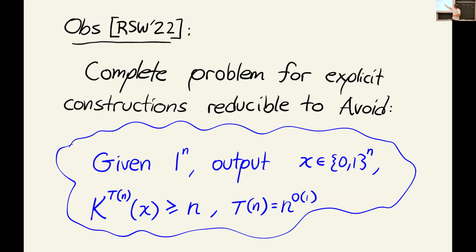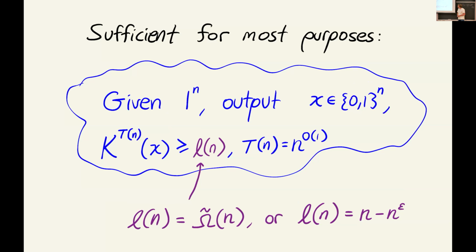And really, this is a family of problems indexed by some polynomial time bound. In many slides, I'm going to talk about constructing kpoly random strings. What I mean is fix any polynomial you want, and the goal is to output a string that's kpoly random for that specific time bound. So this is the problem that we want to solve, and if we can positively solve this under some assumption, then we'll get a positive answer to all these explicit construction problems.